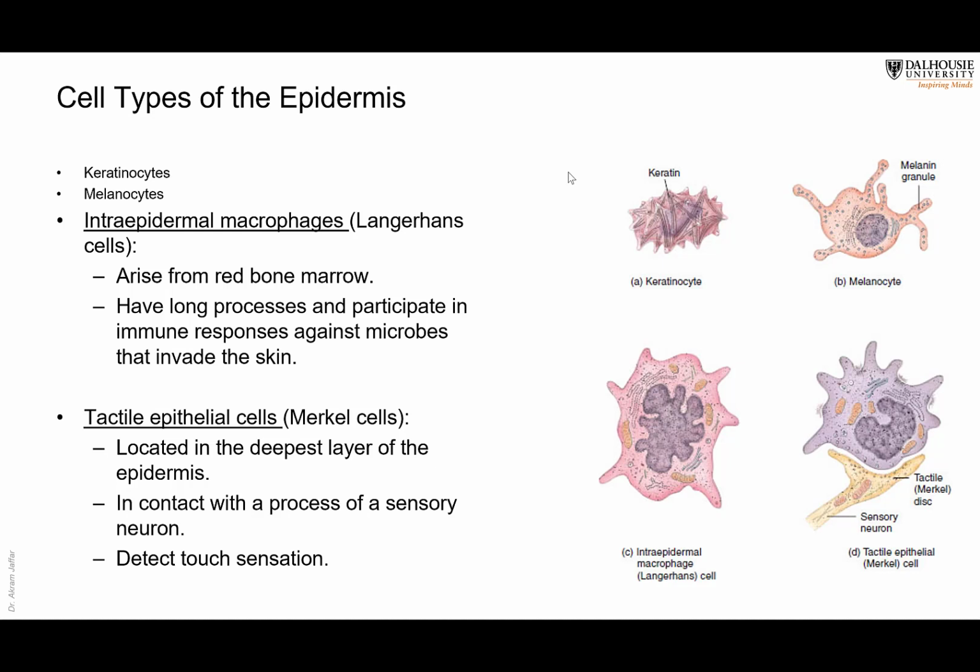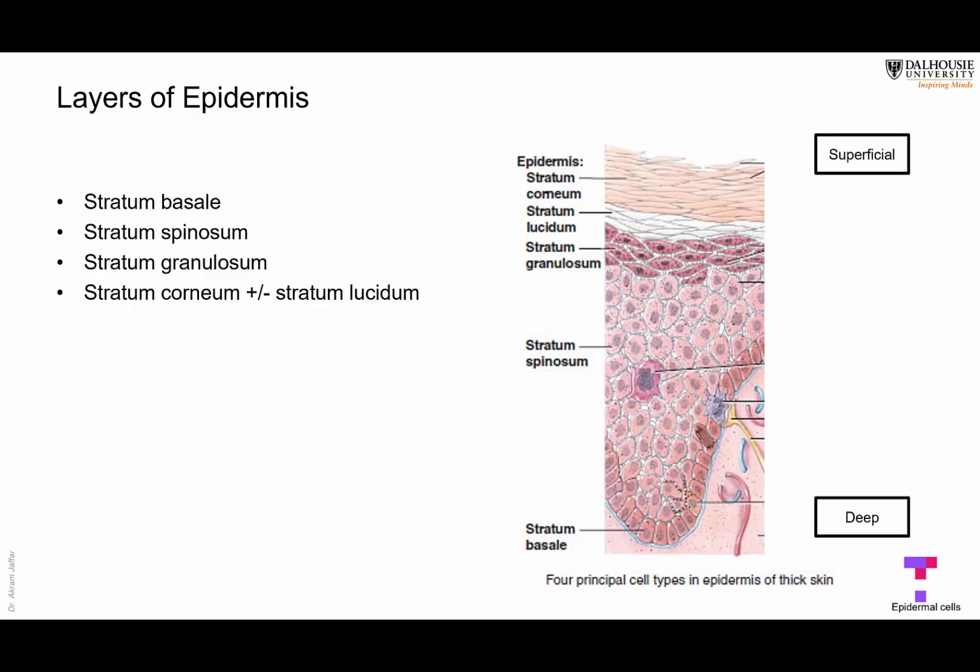Then we have the fourth type, which is called tactile epithelial cells, or Merkel cells. As the name indicates, tactile means that they sense tactile sensations that arise from the skin. They are located in the deepest layer, and they are closely related to a sensory nerve ending, so they can transmit the impulse to the nerve. So they detect touch sensation. So, four types of cells.